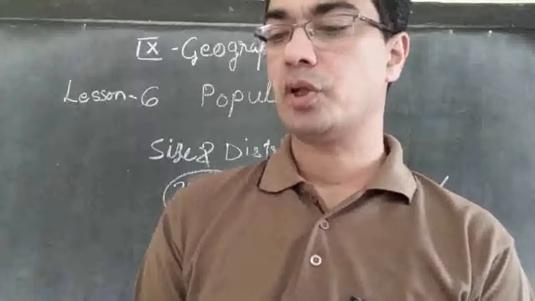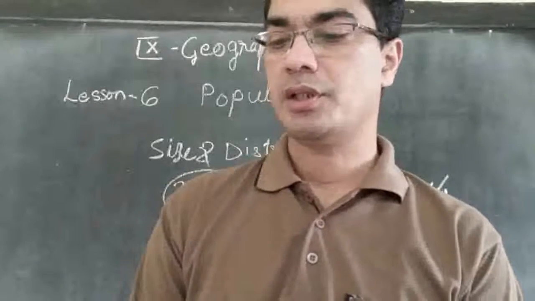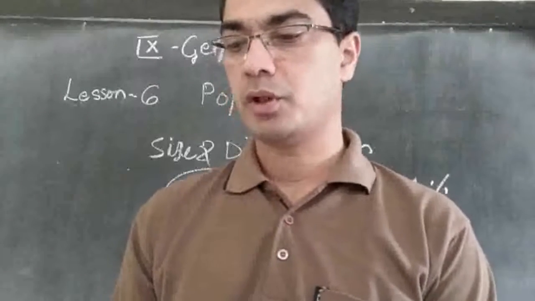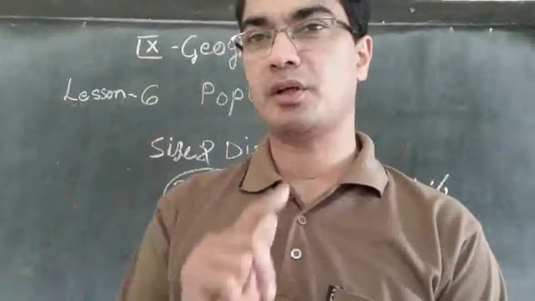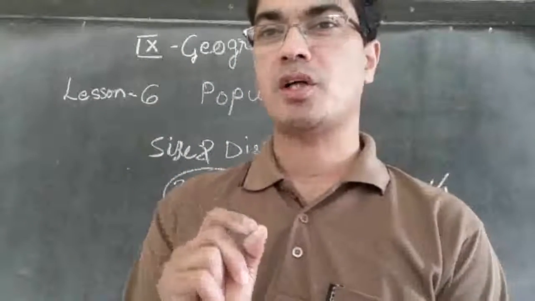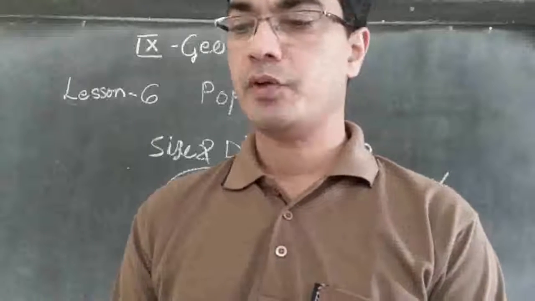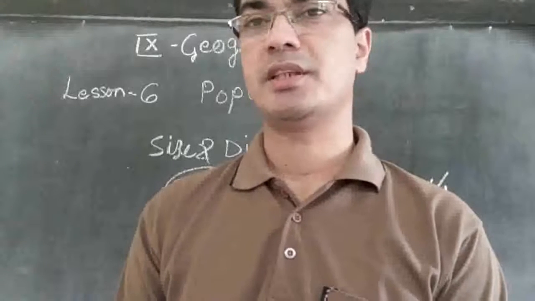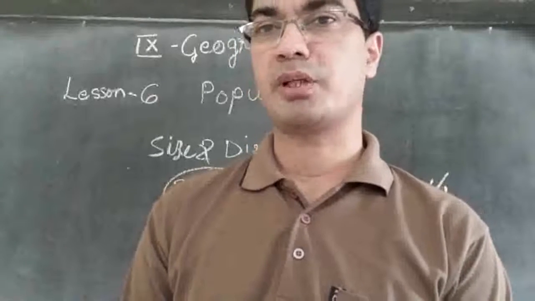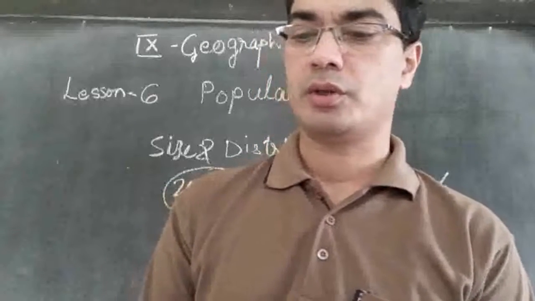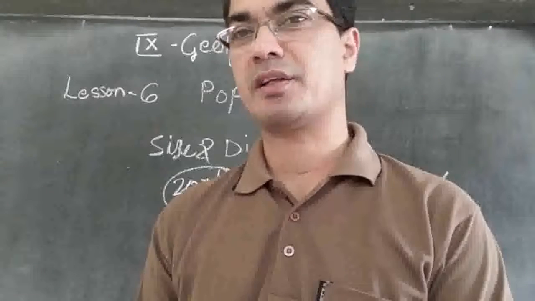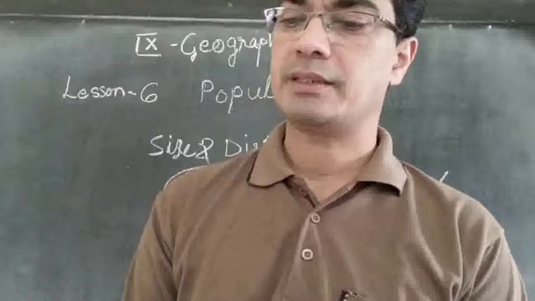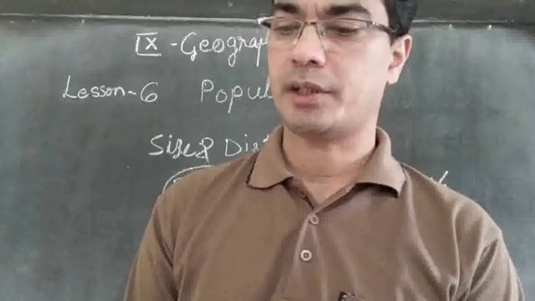So what is the density of Bangladesh? It is 1115 per square kilometer. In Bangladesh, if you take 1 square kilometer, how many people will be living there? 1115. And if you take Japan, what is the situation? Japan, it is much less, just 336 persons per square kilometer. So Bangladesh is almost 3 times higher than Japan. So that is how the densities are different from one country to other countries.